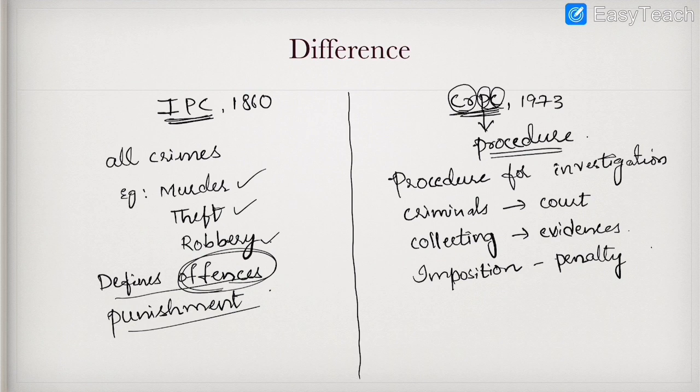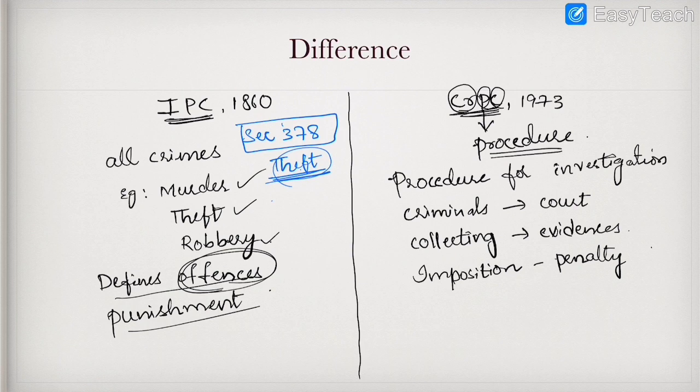We will take an example. For example, section 378 talks about theft. So what is theft is defined under the Indian Penal Code. For example, whoever takes dishonestly any movable property without that person's consent. For example, if somebody has taken your watch without your permission, that is without your consent, dishonestly, then that is called theft. So in this way, every definition has been clearly mentioned under the Indian Penal Code.